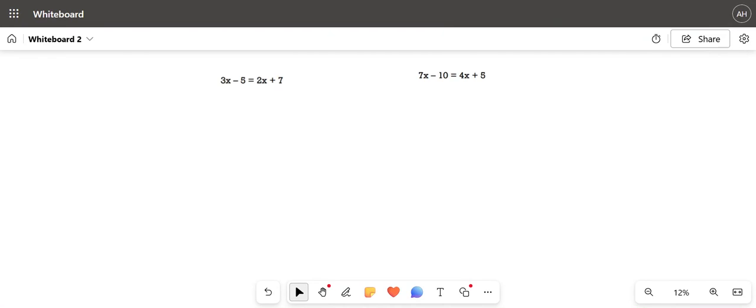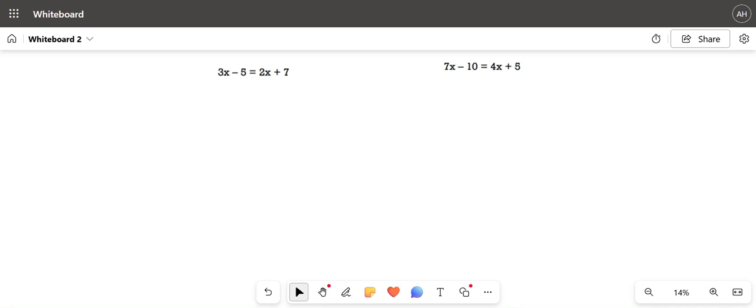I'm going to show you two ways. The first way I'm going to show you is by hand. This is the way that I first taught you guys. If you do not like this way, you don't have to do it. After I'm done showing you this one, I'll show you how to solve it on your calculator. So, this is how you solve it by hand.